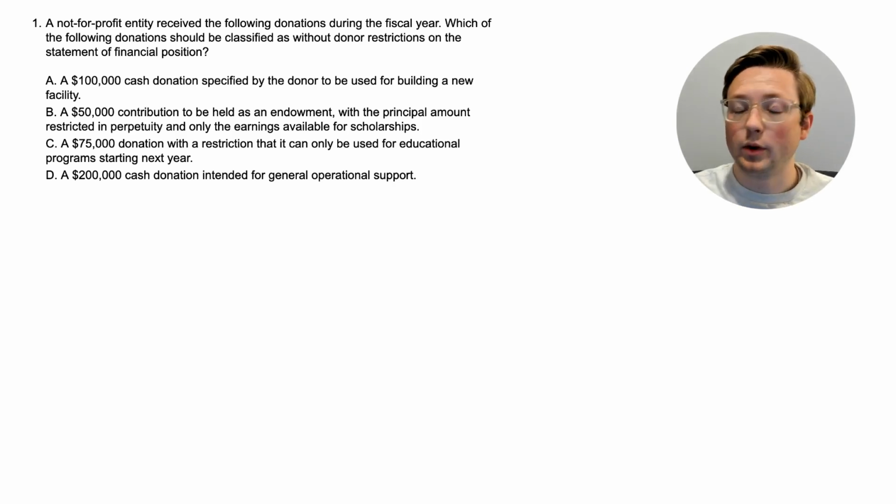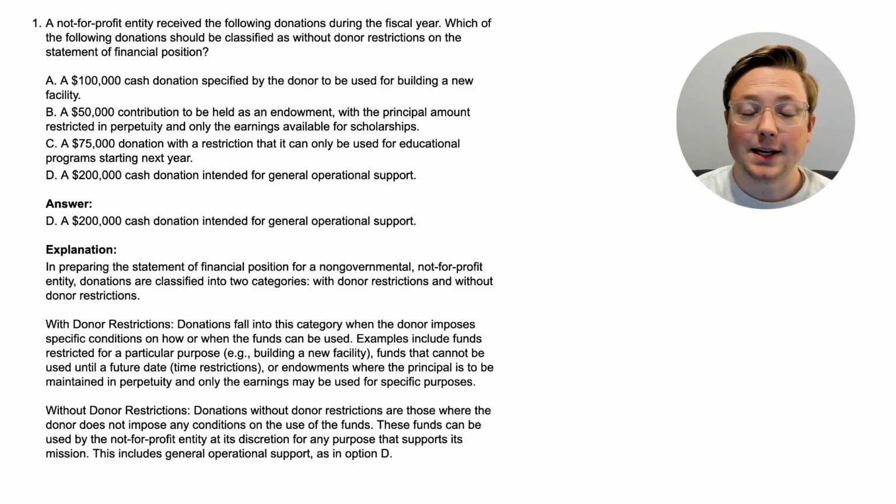Okay, so we talked a little bit about this in the previous video where we were talking about the purpose of the statement of financial position, but in this video we're talking about actually preparing it. So which of the following donations should have been classified as without donor restrictions? If you watch the previous video, you'll know what we're talking about, but if not, that's okay. We're going to dive straight into the answer. Alright, the answer is D, a $200,000 cash donation intended for general operational support.